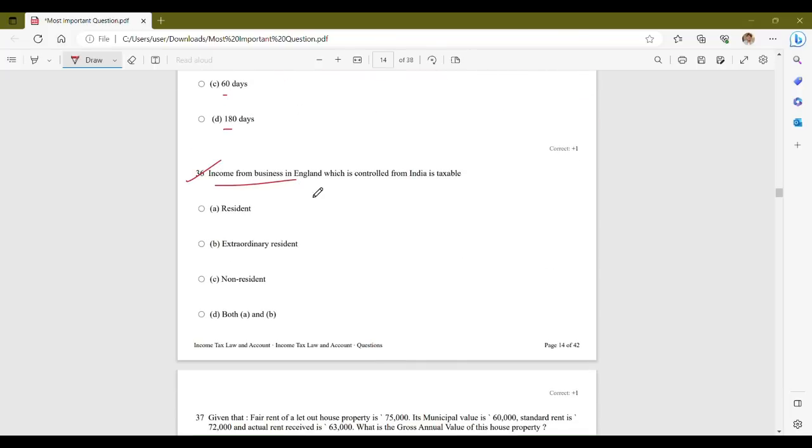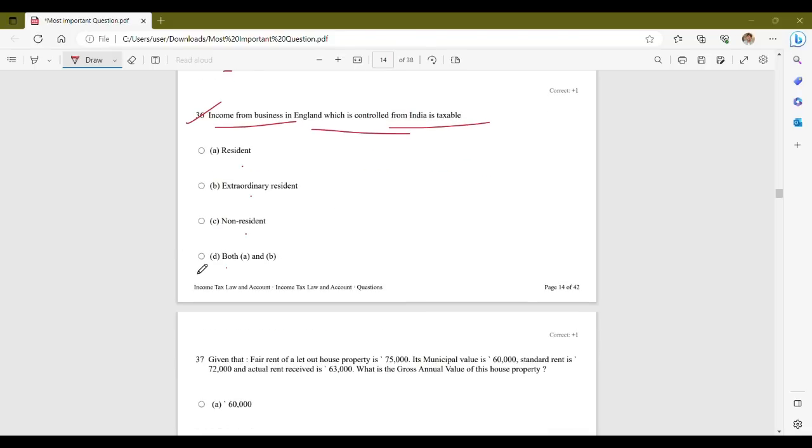Now, income from business in England, which is controlled from India, is taxable in the hands of: resident, not ordinarily resident, non-resident, and option D, both A and B. So, for the question, income from business in England, which is controlled from India, is taxable. Your correct answer is option D, that is both A and B, resident and not ordinarily resident. In both these cases, any income from business in England, which is controlled from India, is taxable.